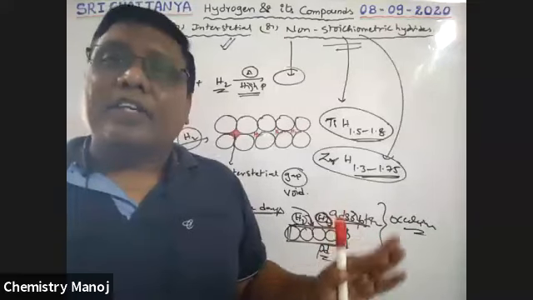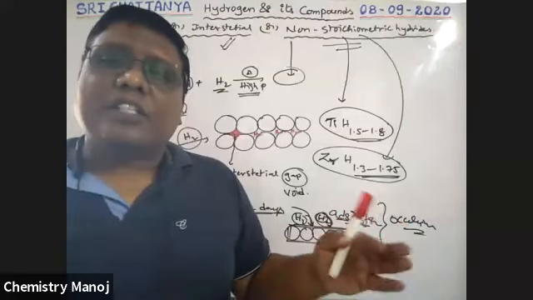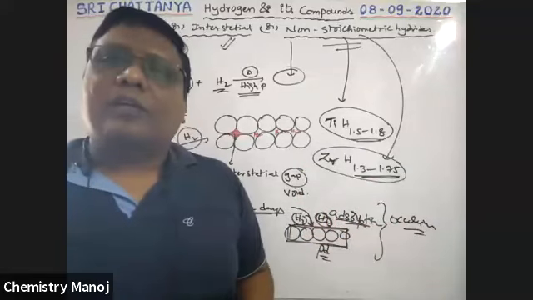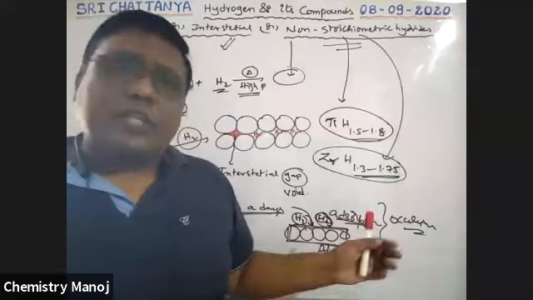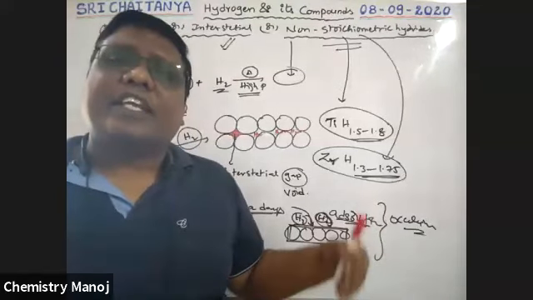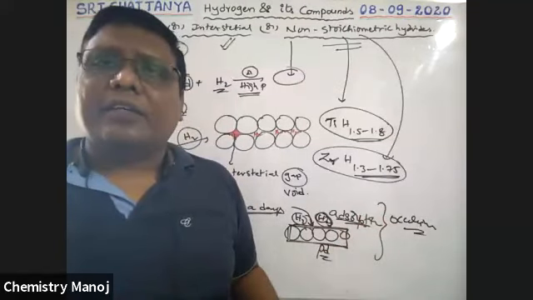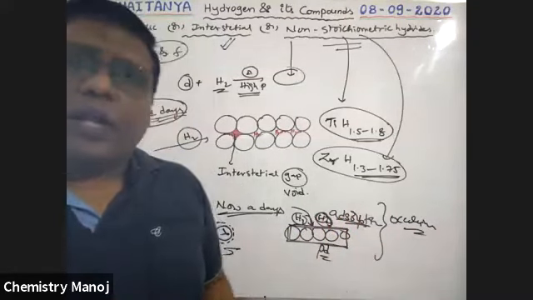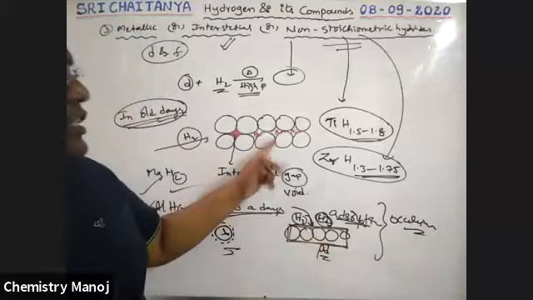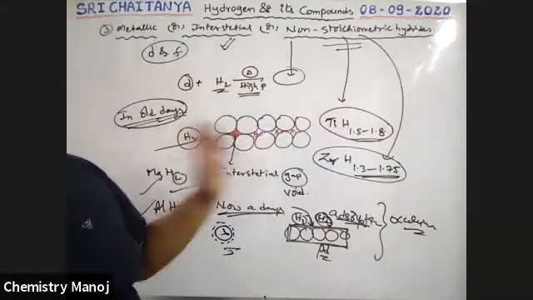Hydrogen is very rich on the surface of palladium, in particular colloidal or powdered palladium. The more the surface area, the more hydrogen is attracted. In second year, we will discuss that adsorption concept. So this is the latest, and that was the old concept.